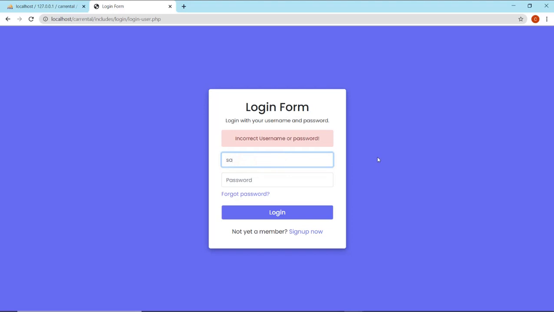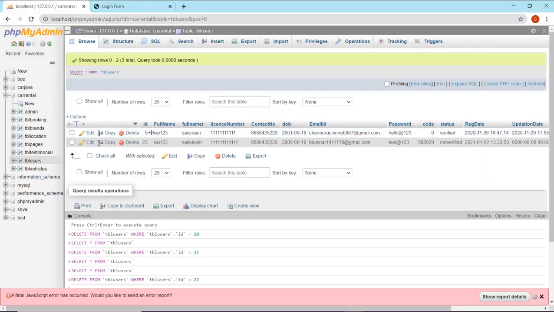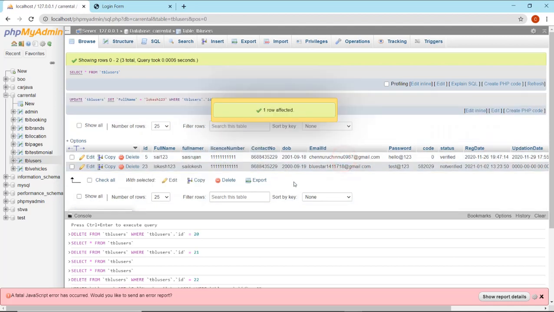Maybe I entered the wrong password or something. Because there are two usernames, it automatically changes it. Like something else, location 123, right? Okay.